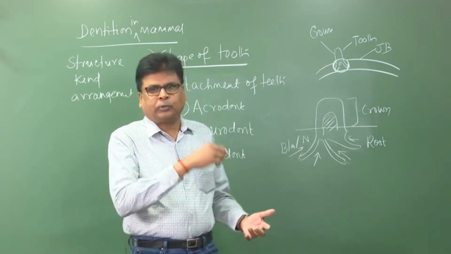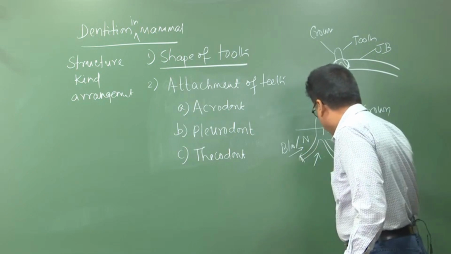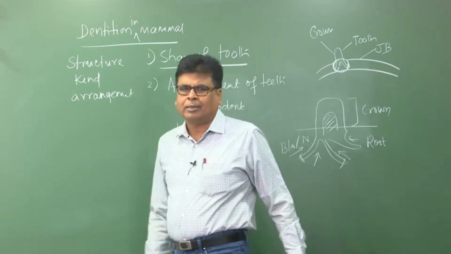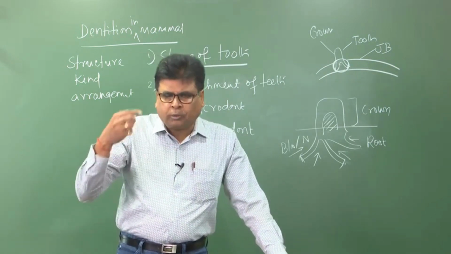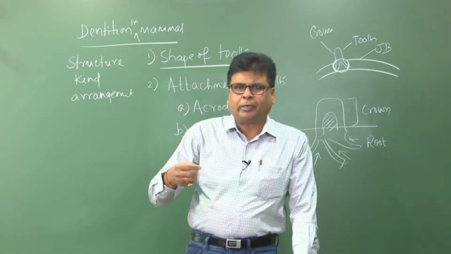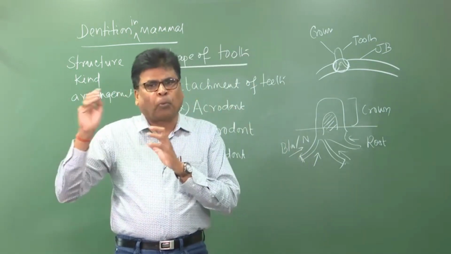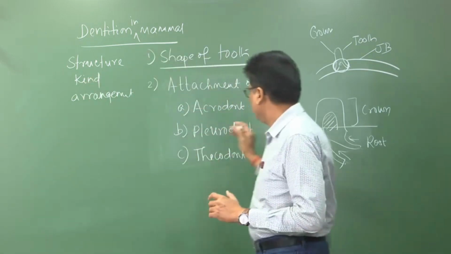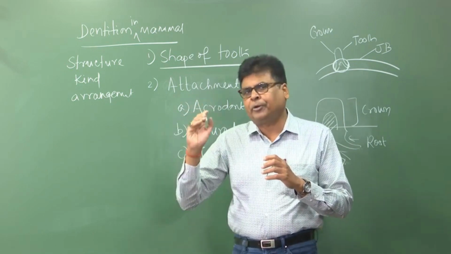In contrast to that, in the case of a closed root, what happens? The root is closed or partially open, so very little blood is supplied to the pulp cavity through the root. The pulp cavity does not get continuous nutrition, hence it cannot support the growth of the tooth, so the tooth cannot grow beyond a limit.